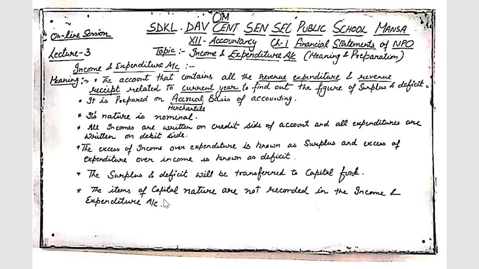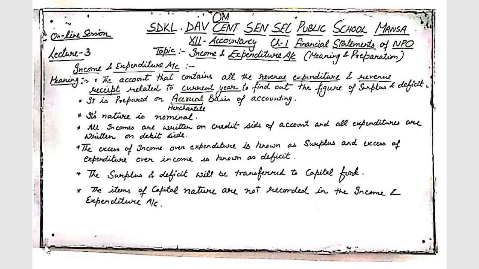Capital items are avoided while preparing income and expenditure account. And to prepare income and expenditure account, in question you have given the receipt and payment account and additional information. In your question statement, the receipt and payment account will be given and extra adjustments will be given, and from that receipt and payment account and adjustments you have to prepare the income and expenditure account.